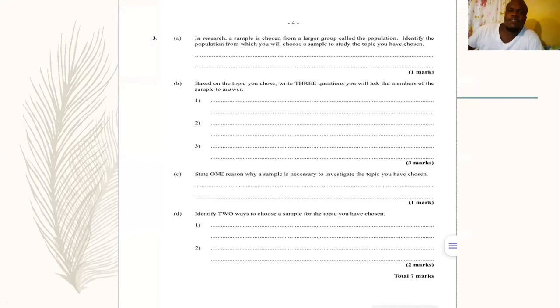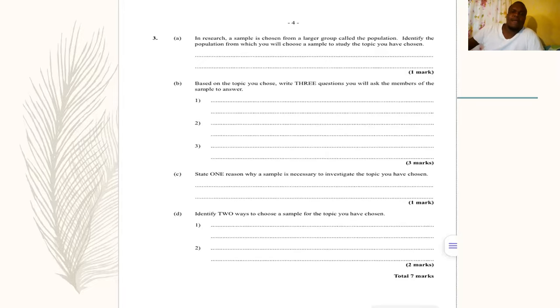All right, so next, 3A says, identify a sample. In research, a sample is chosen from a larger group called the population. Identify the population from which you will choose a sample to study the topic you have chosen, right? This is pretty easy. Remember, you are doing unemployment in your country. So my sample will come from unemployed people, who can give you information about unemployment better than people who are employed. Get it? So you select persons who are unemployed. In carrying out research, you're probably going to do a mini interview to find out those who are unemployed to give them the questionnaires.